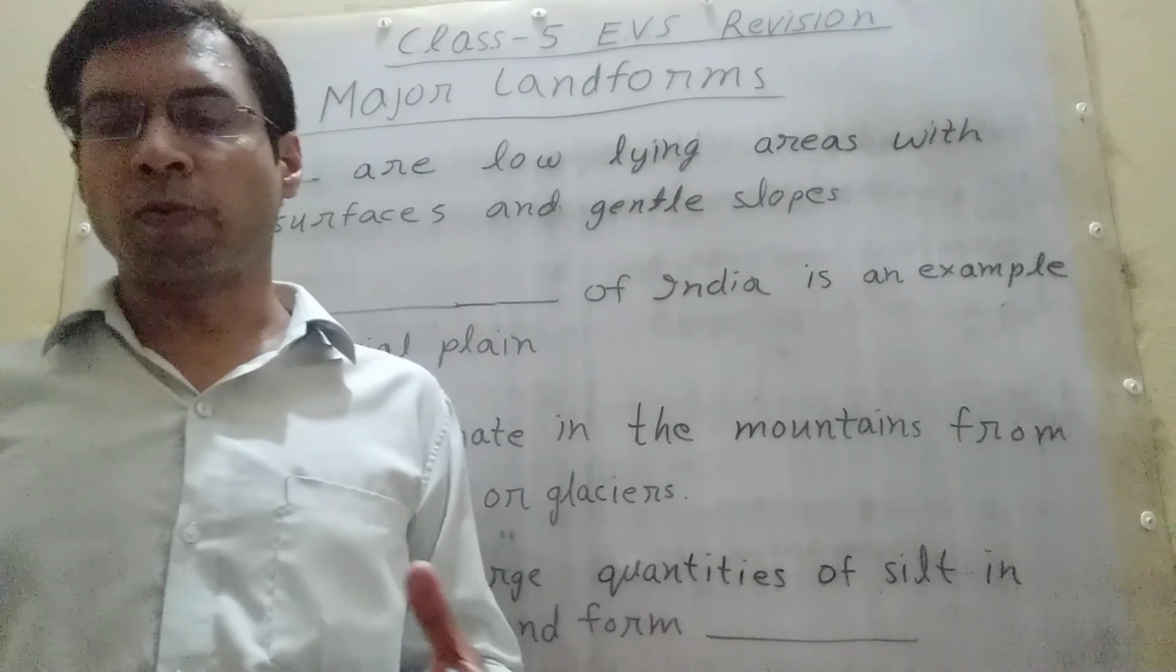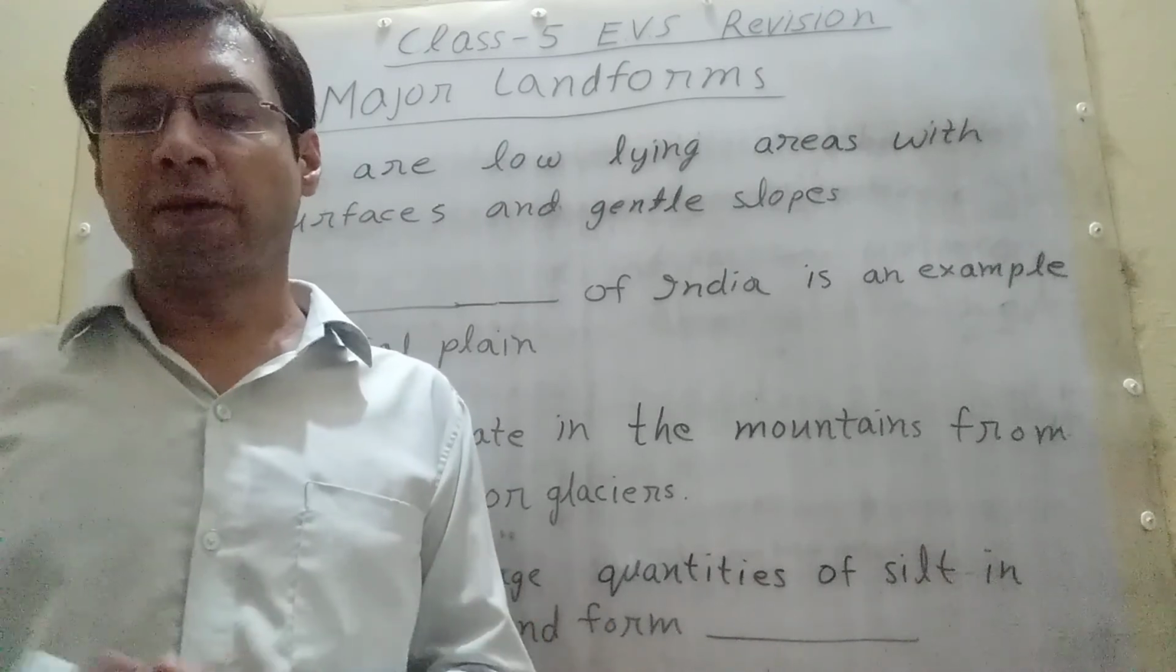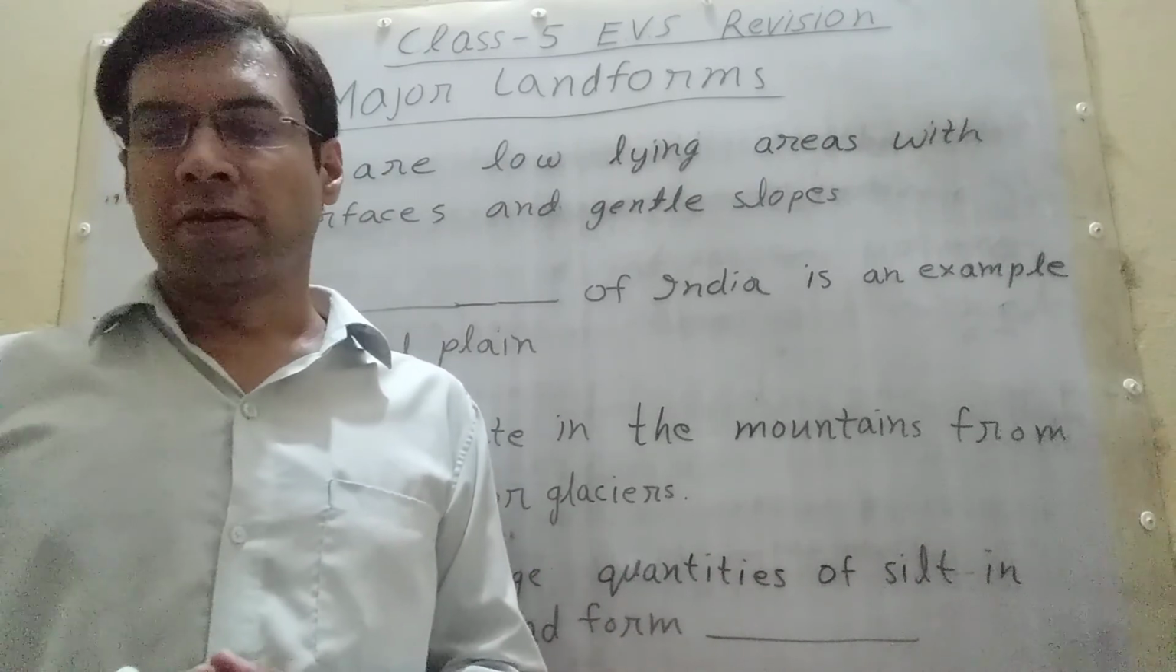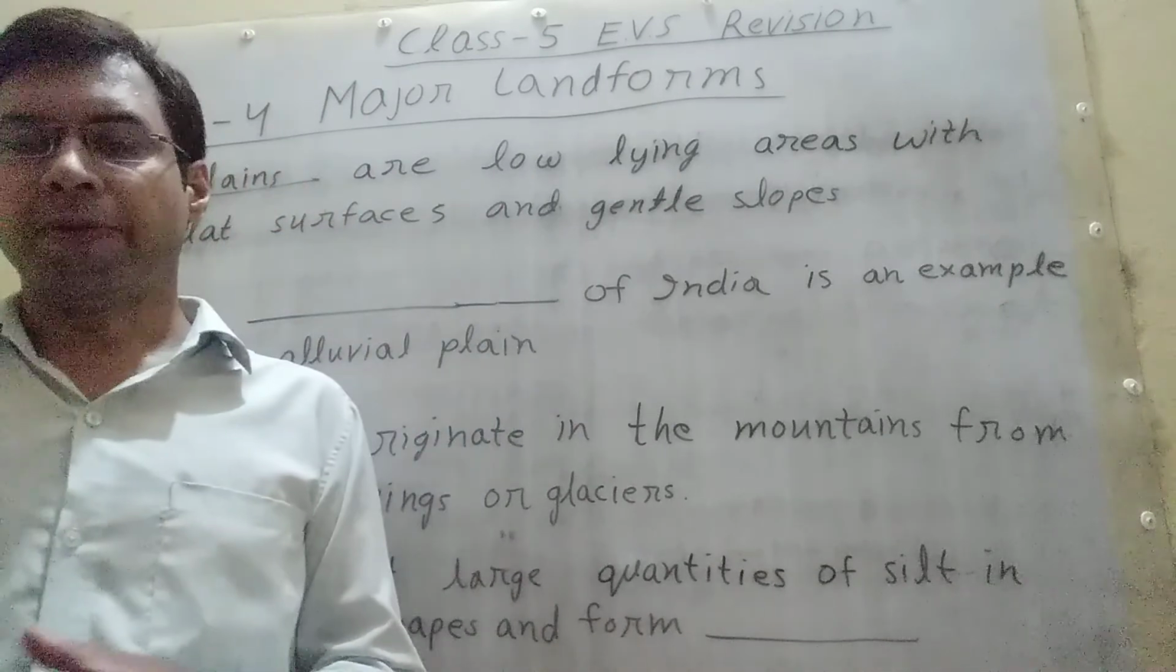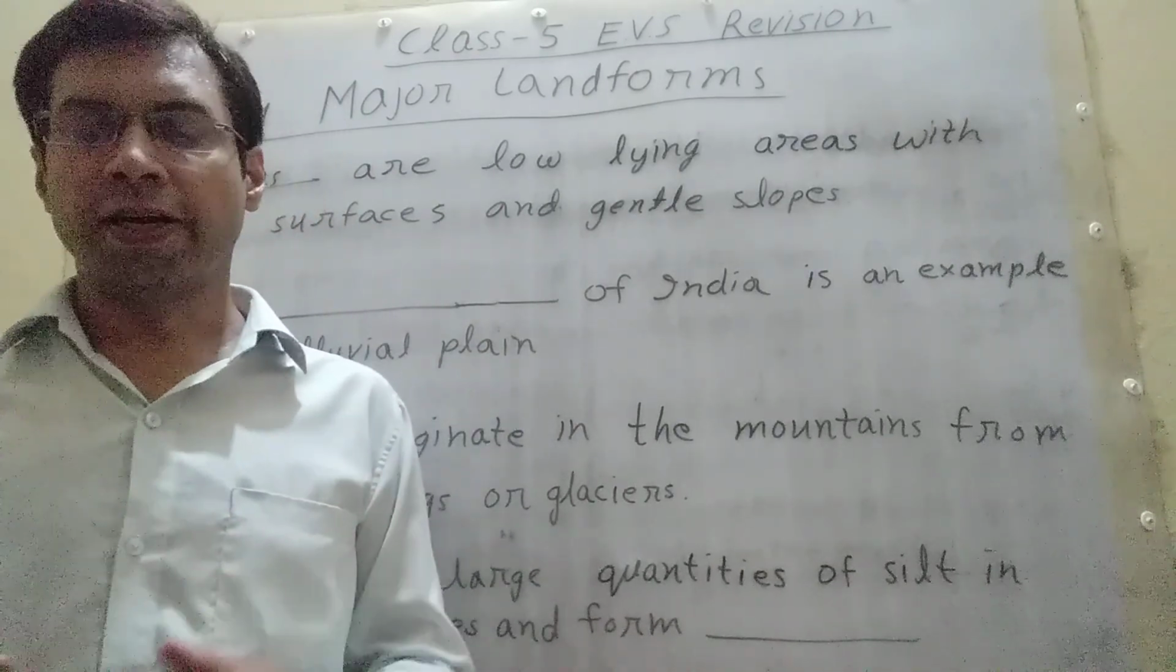Most plains are formed by the deposition of alluvium, which is made up of sand, silt and clay brought by rivers while flowing down mountains and plateaus at great speed. The Gangetic Plain of India is an example of an alluvial plain.